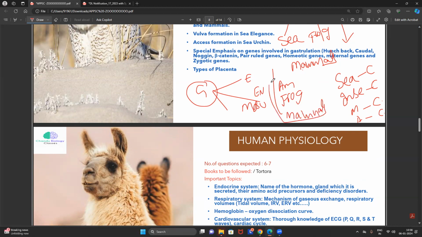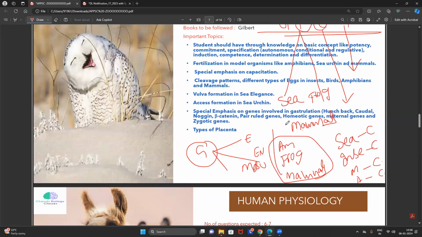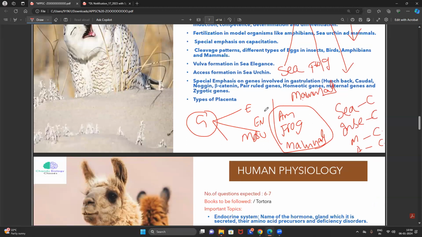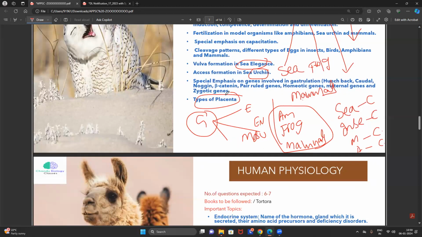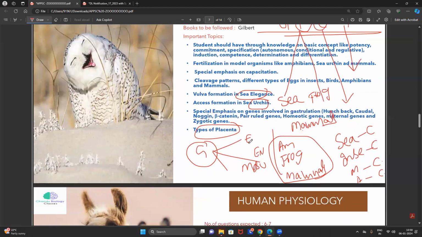When you are reading gastrulation in all the organisms, you have to read the genes involved in extreme depth. For example, if you are reading the vulva formation in C. elegans, the axis formation in the sea urchin, the chick development, or the types of placenta, you have to read especially the genes and proteins involved there.